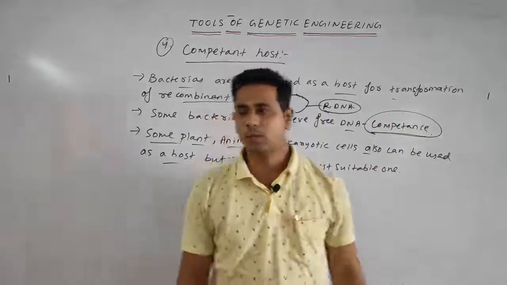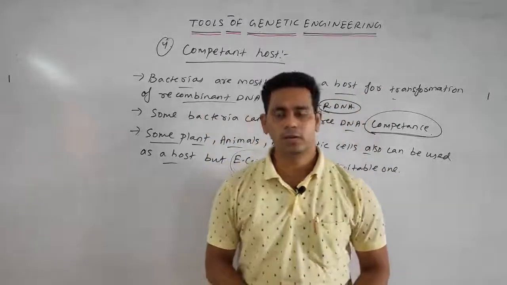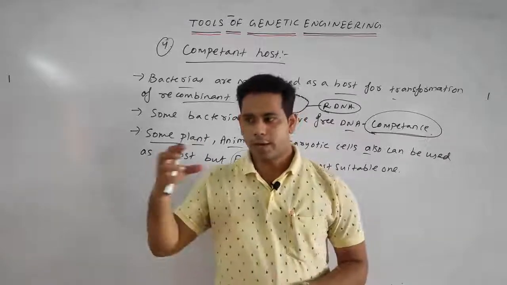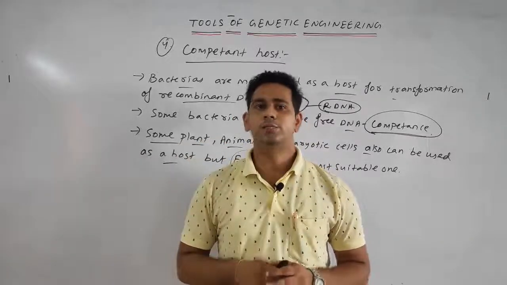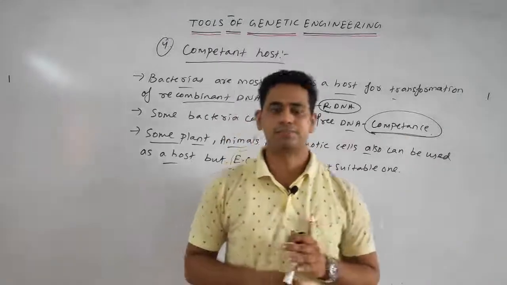So today we first discussed the cloning vector, the vehicle DNA in which the foreign or passenger DNA is transformed into the host, where it replicates.